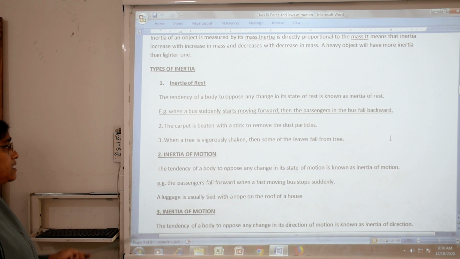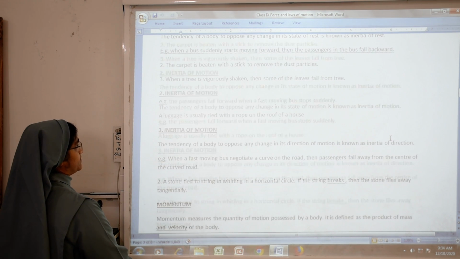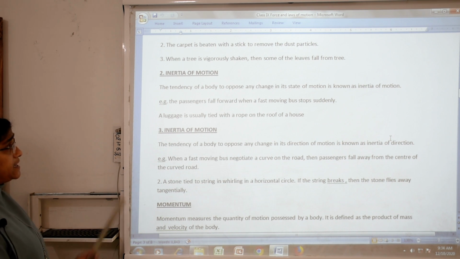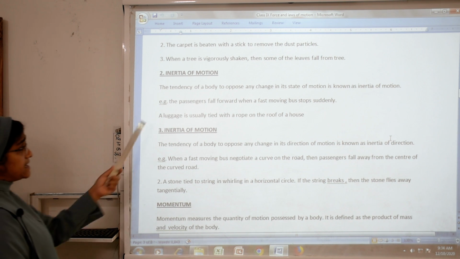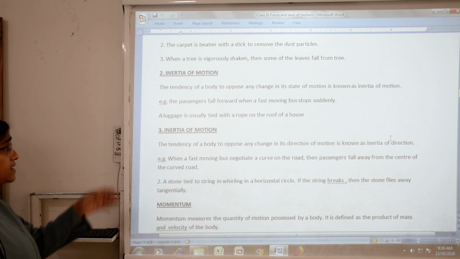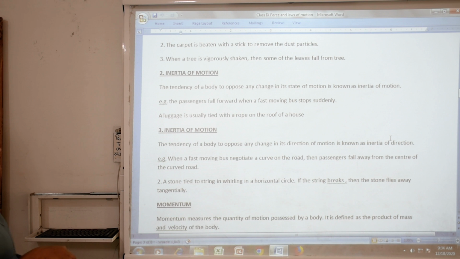Then second, there is inertia of motion. Inertia of motion means the tendency of a body to oppose any change in its state of motion is known as inertia of motion. For example, we can see the passengers fall forward when a fast moving bus stops suddenly.